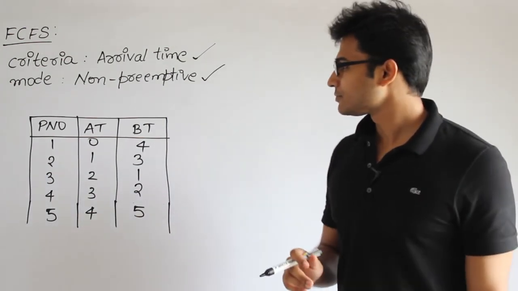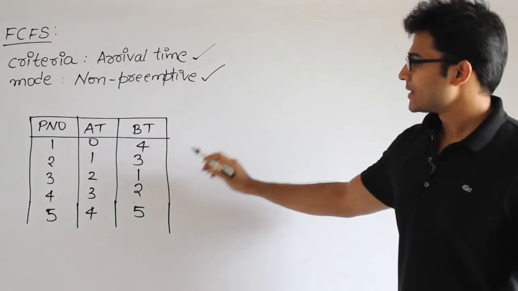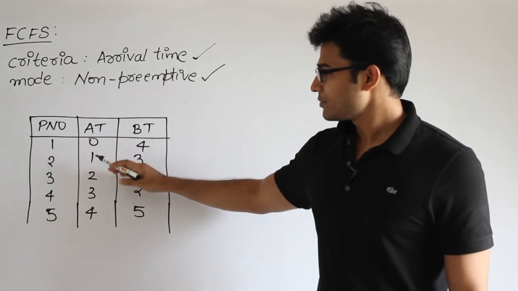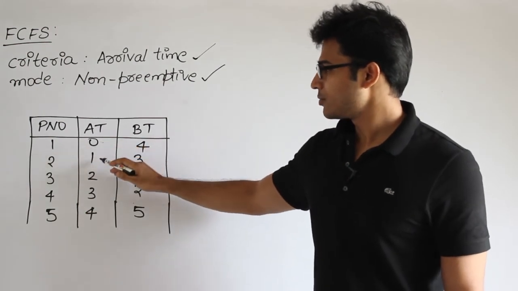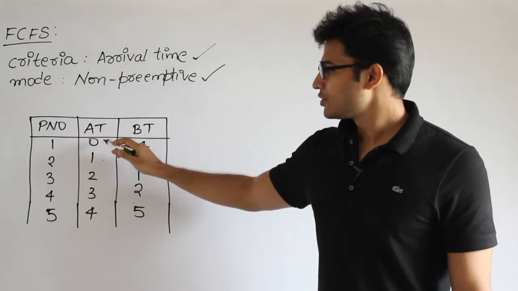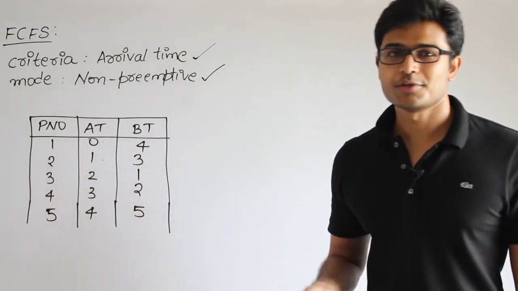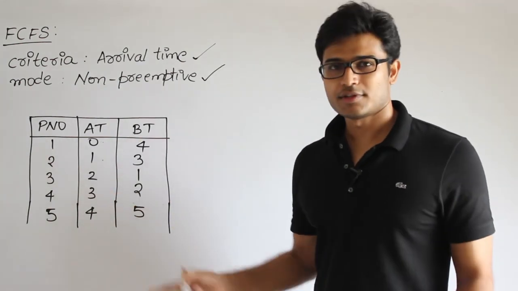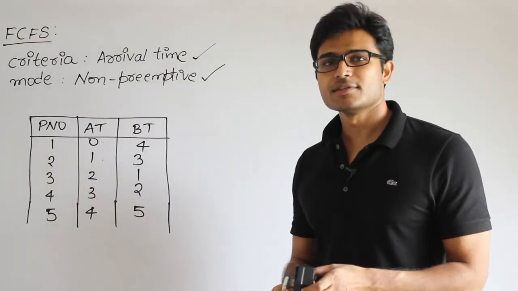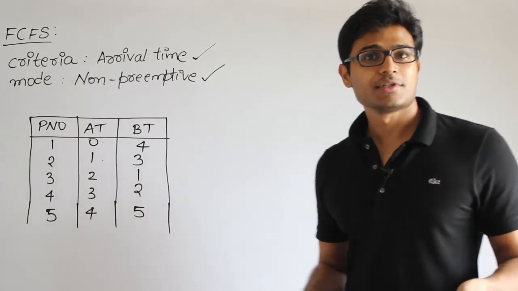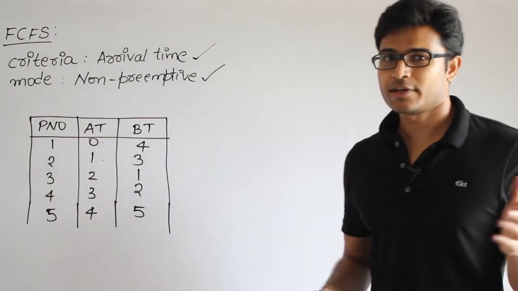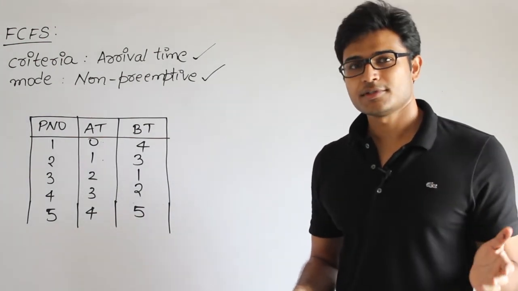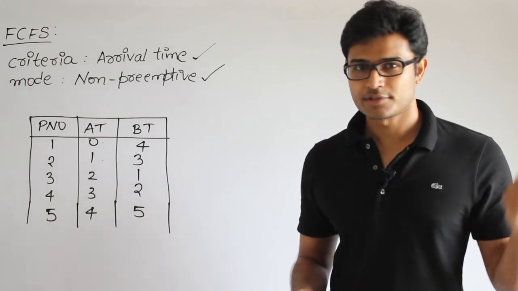Okay, let's see this. These are the processes. This table says that we have 5 processes and the arrival times are like this. Process 1 arrived at 0. What is the meaning of arrival time 0? It is not actual time, it is relative time. Using these numbers, the lower number indicates the earliest time. I'm not saying 10:30, 11:30 like that. It is just the relativeness: the lower the number, the earlier the process.